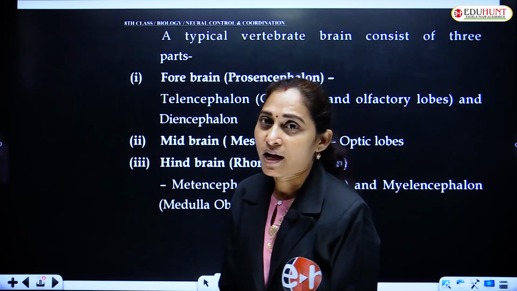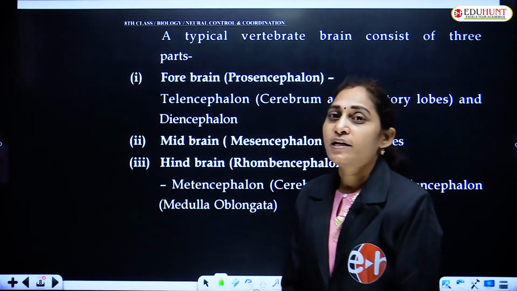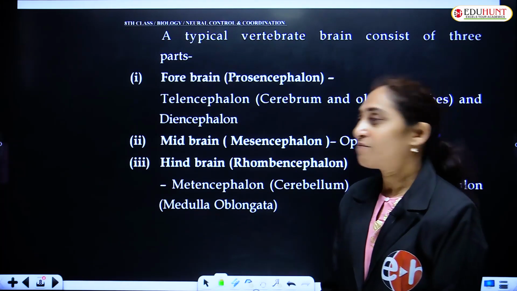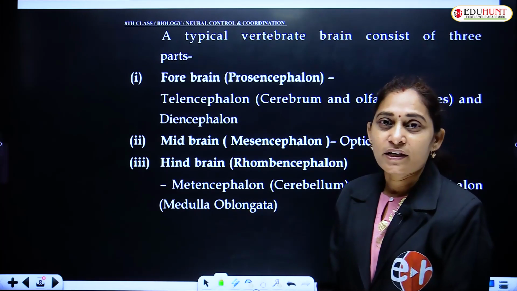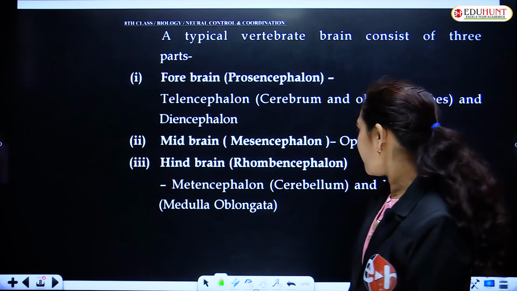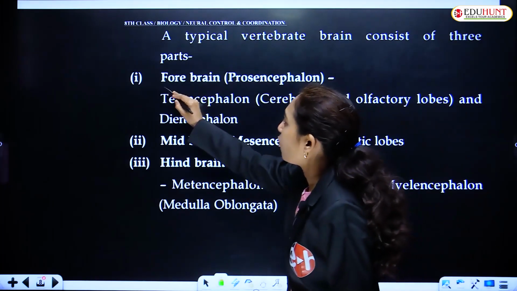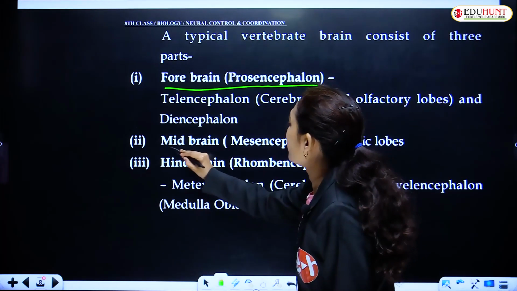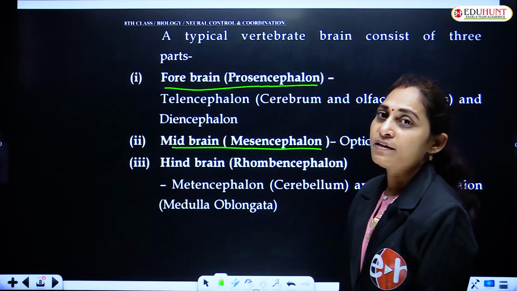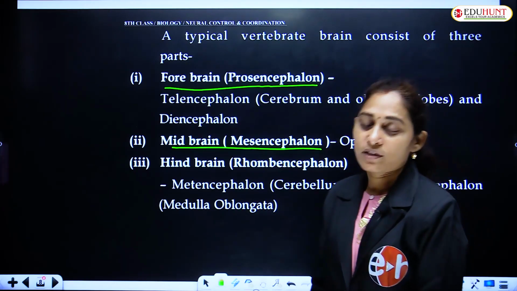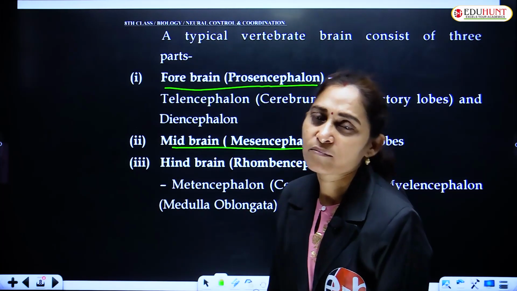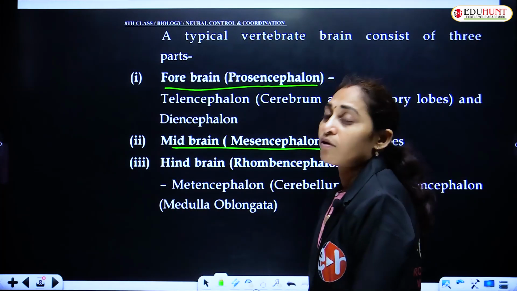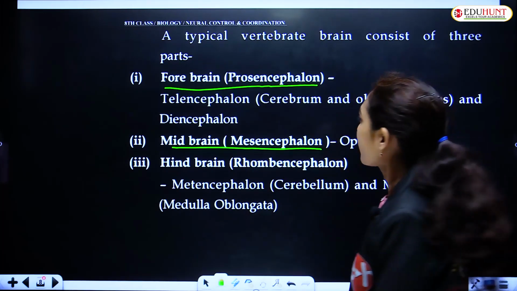The forebrain we call prosencephalon, the midbrain is called mesencephalon, and the hindbrain is called rhombencephalon. Remember, forebrain is the first part, midbrain is always the middle, and the last part of the brain is called rhombencephalon or the hindbrain. Okay,